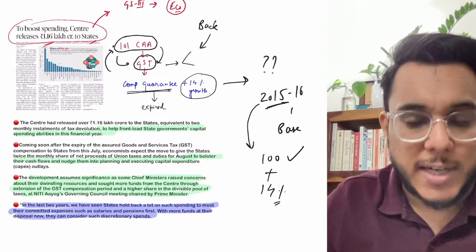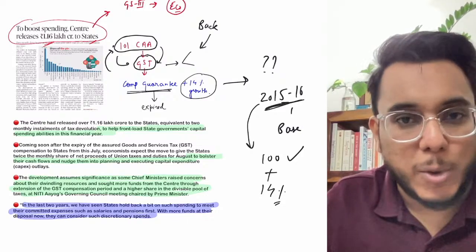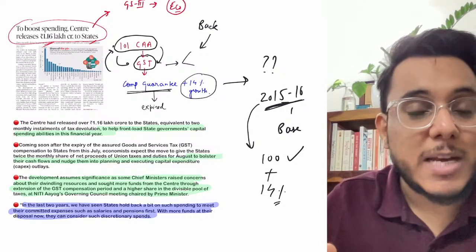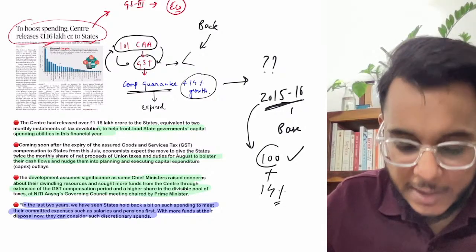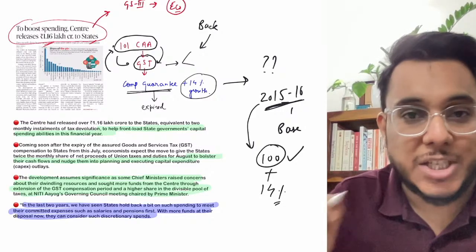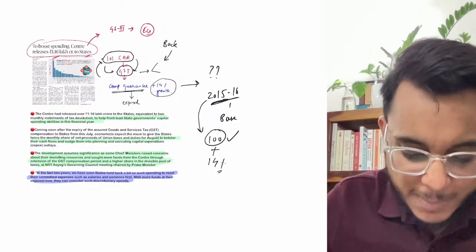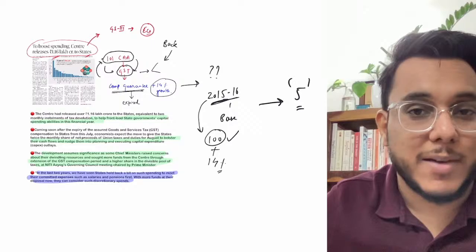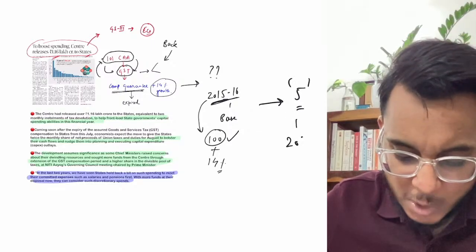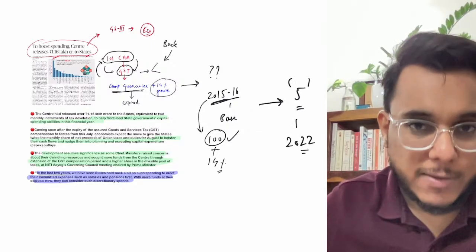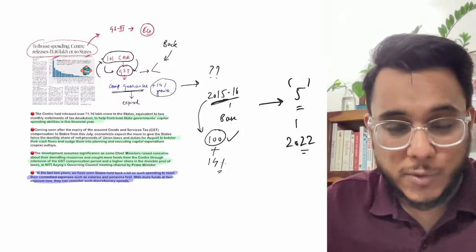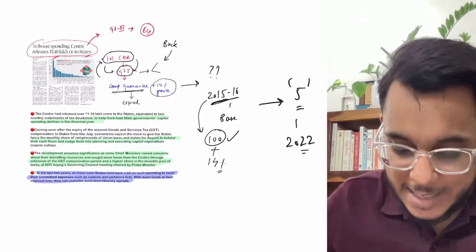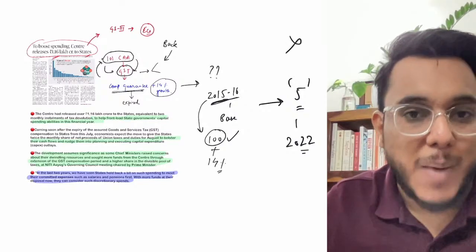Let's say in 2015-16 the state governments got 100 rupees revenue, so 100 rupees will be given every year, and a 14% increment will also be given over this 100 rupees that was guaranteed when the GST came into existence. But guys, this particular guarantee was given only for 5 years, that is till 2022. So GST came in 2017, and from 2017 to 2022, for 5 years this guarantee was given. Now guys, this guarantee has expired now.